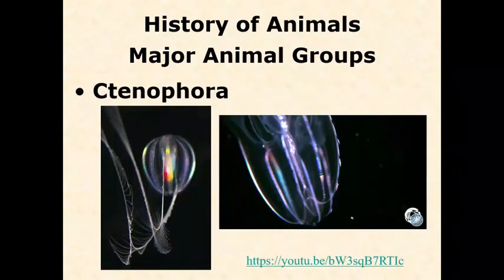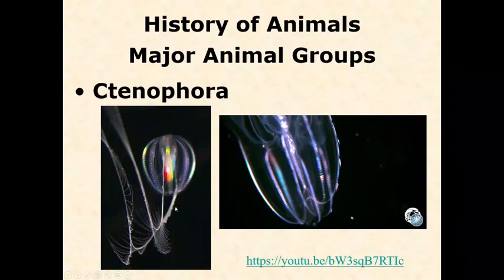Okay, the next two groups that we're going to talk about have a little bit of an uncertain placement, and there's still a little bit of work that's being done on here, although recent studies have reinforced their placement, but there's still a little bit of work that needs to be done. So I'm going to make you learn the groups ctenophore and placozoa and make you know that they are part of the metazoan group, but I'm not going to have you know their relationships just because there's still some work that's being done. Ctenophores are commonly called comb jellies.